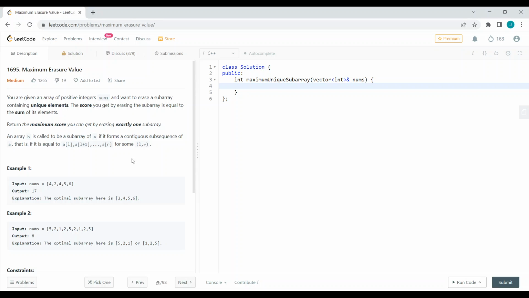An array B is called to be a subarray of A if it forms a contiguous subsequence of A, that is, if it is equal to A of L to R. This is, we know that the subarray is a contiguous thing.